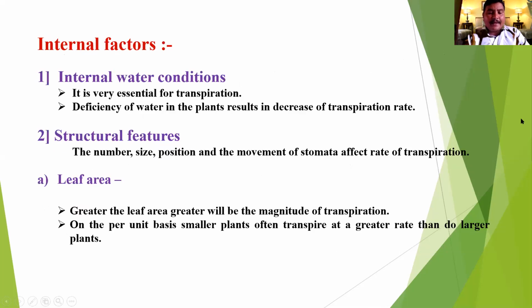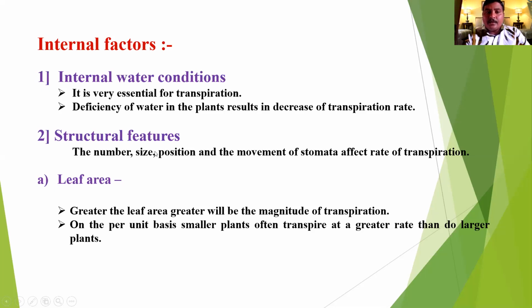What are the internal factors? The first one is the internal water condition in the plant. It is very essential for transpiration. Deficiency of water in the plant results in a decrease of transpiration, and with more water in the plant, the rate of transpiration is more because the absorption is more, therefore the transpiration rate is increased. The second one is the structural feature.